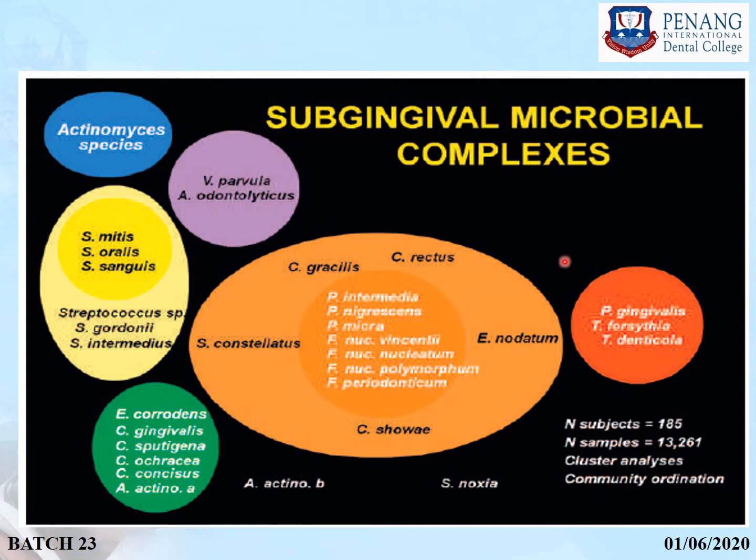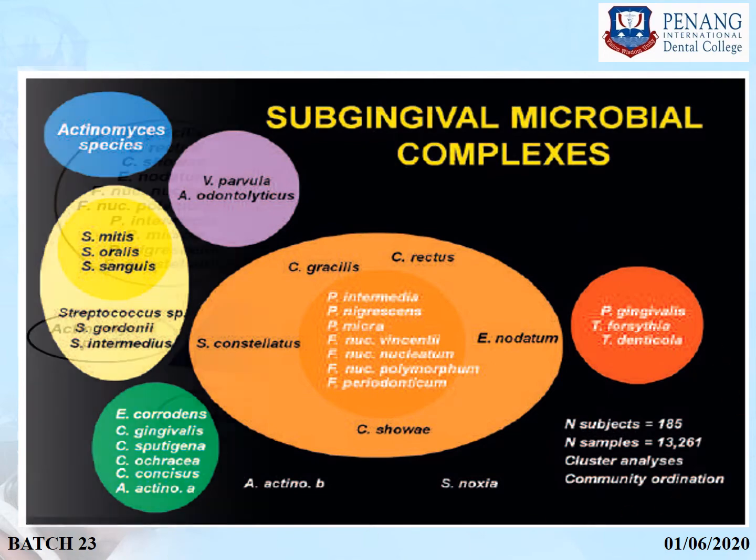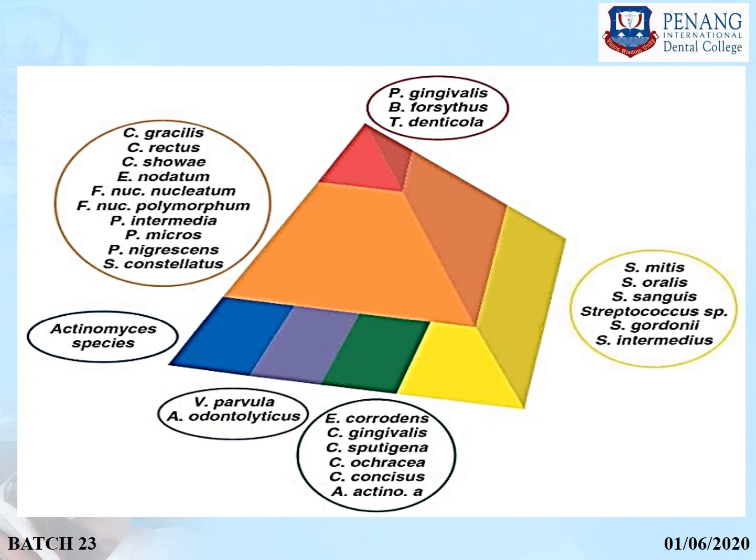So these various complexes are known on the basis of the color. This is the red complex, this is the green complex, and this is the blue complex. All these microorganisms are related to periodontal health and disease. This is one more representation of the various clusters. This is the red complex, which is associated with bleeding on probing, and this is the Actinomyces species, which is more commonly associated with aggressive periodontitis.